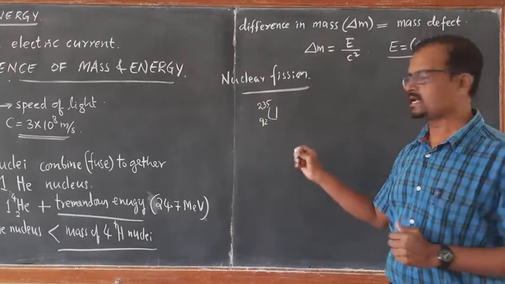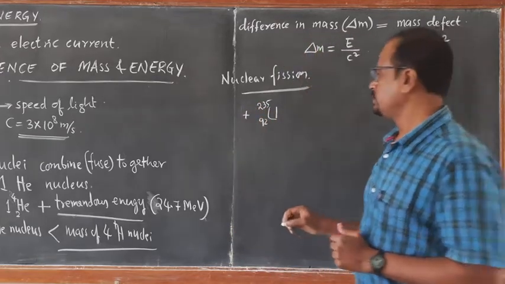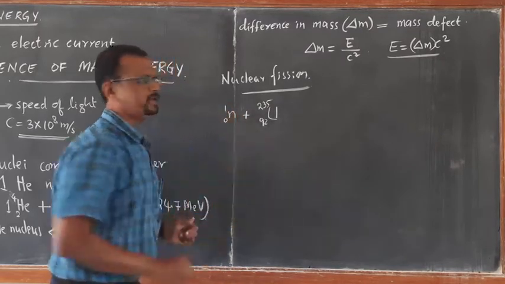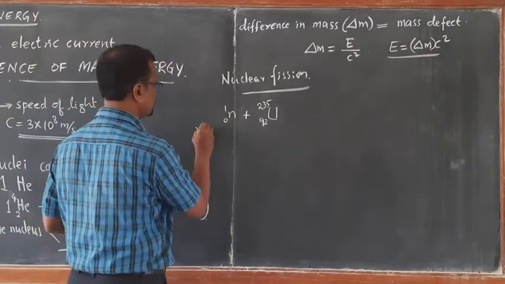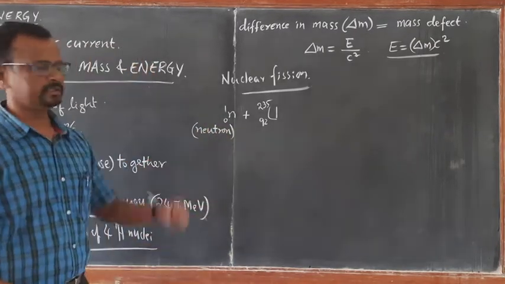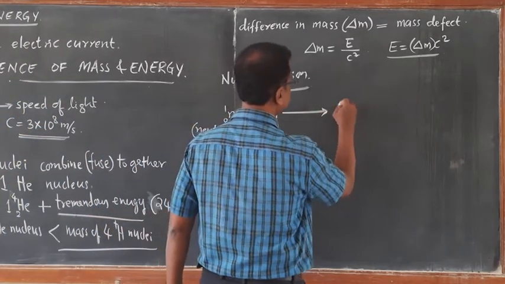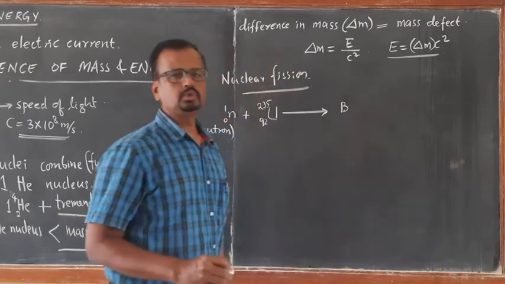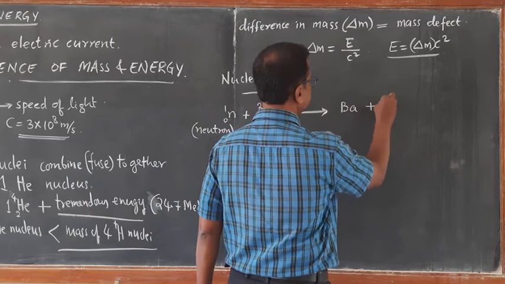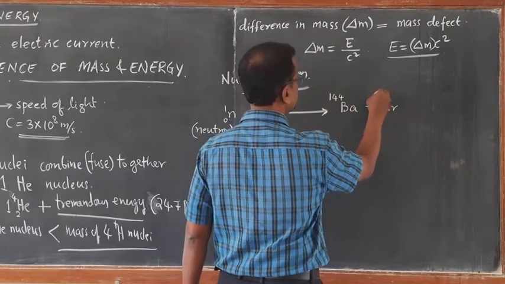Uranium-235, with atomic number 92, is an isotope of uranium, which is targeted with one neutron. When a neutron collides with uranium-235, it breaks into two fragments, two nuclei. One is barium, another one is krypton: barium-144, krypton-89.